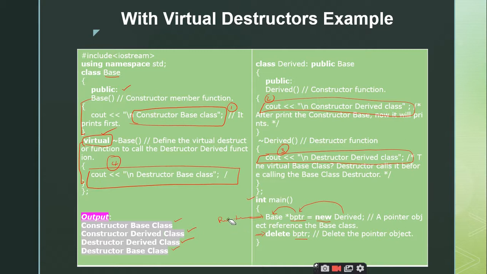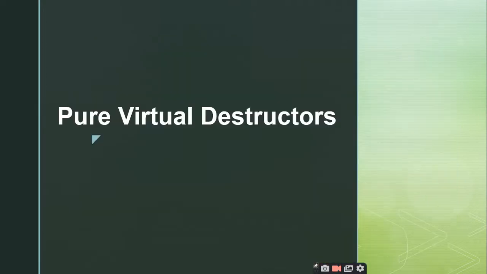Yes, sir. Right. So sir, everything is achieved by a simple change in the destructor definition. We are making the destructors of the base class as the virtual destructors. Thereby you are making the compiler invoke the derived class destructor first, and then the base class destructors later. Right. If it is clear, we can move to the next topic, which is a very simple topic. Clear, sir. Now the concept is pure virtual destructors.